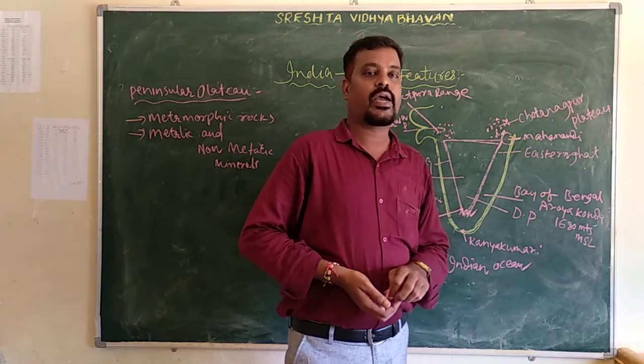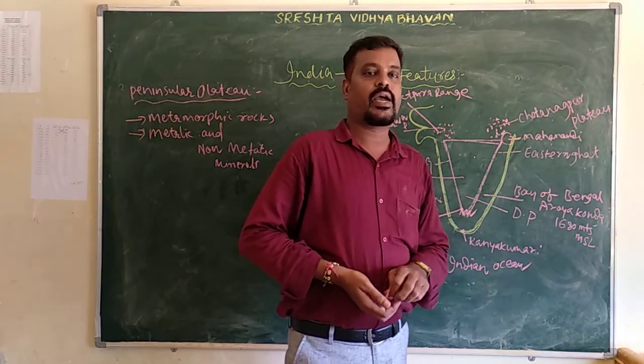When you come to the western part, it is divided into three parts. This is one part, this is the middle part, and this is the south part.